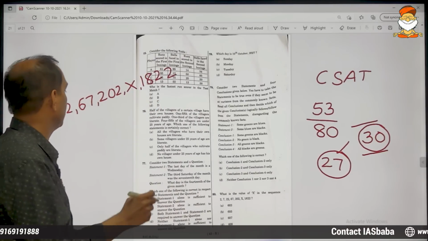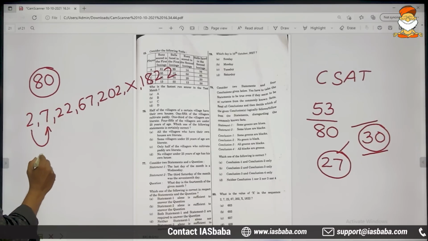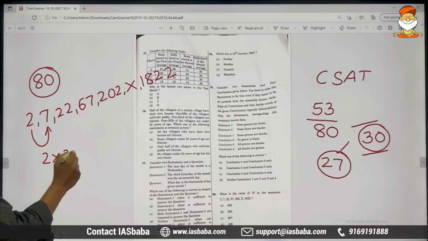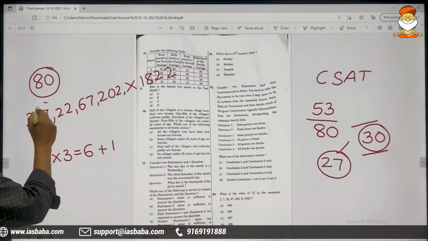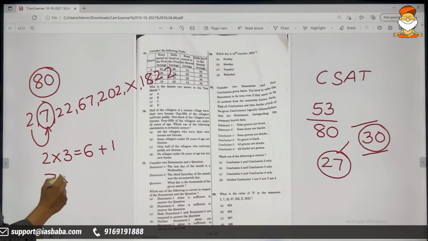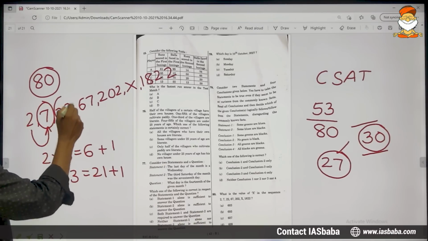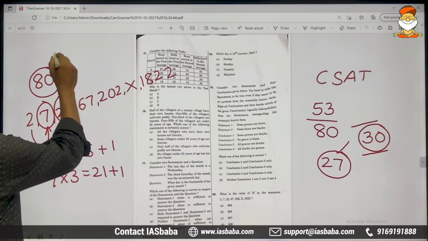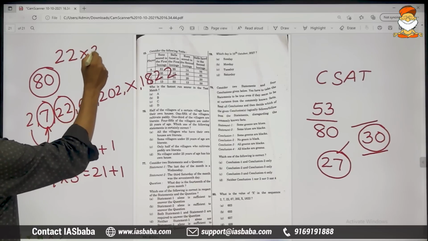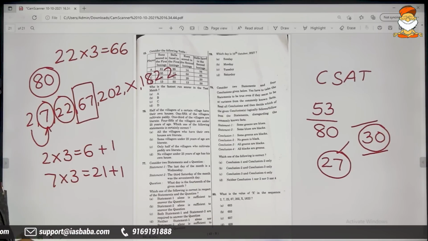How else can we get 7 from 2? 2 threes are 6 plus 1. 7 threes are 21 plus 1, we got 22. So the logic is working here. 22 threes are 66 plus 1 gets us 67.